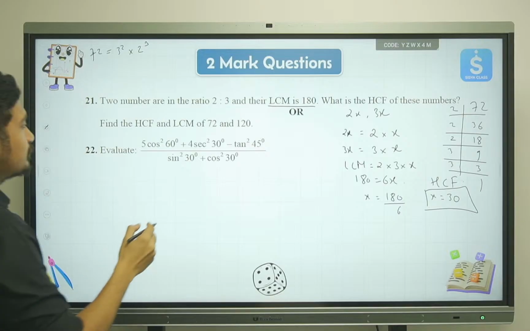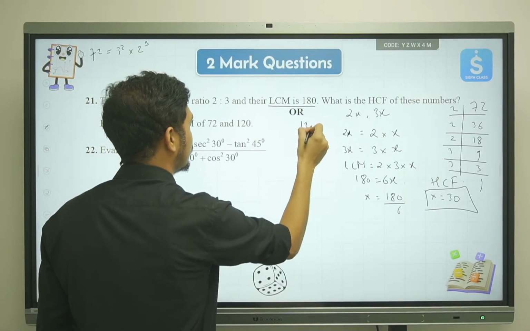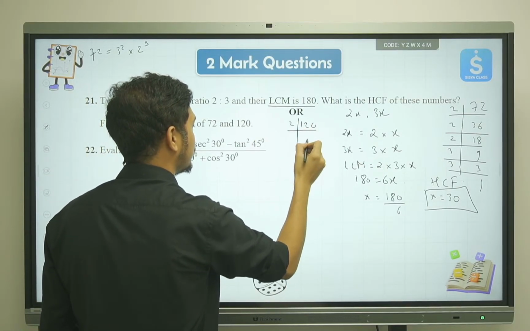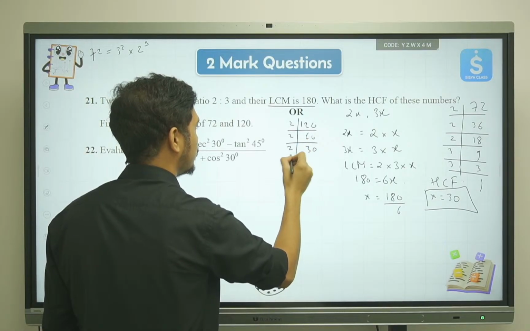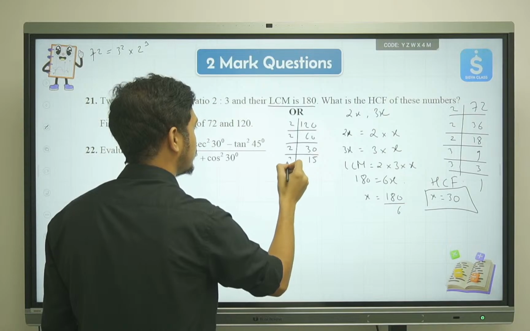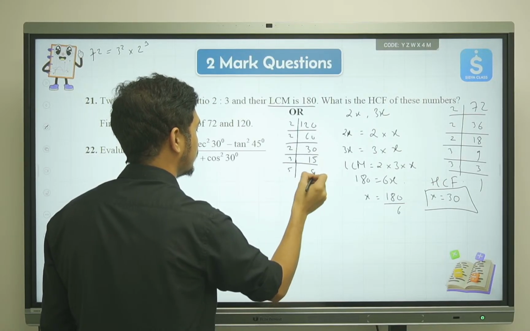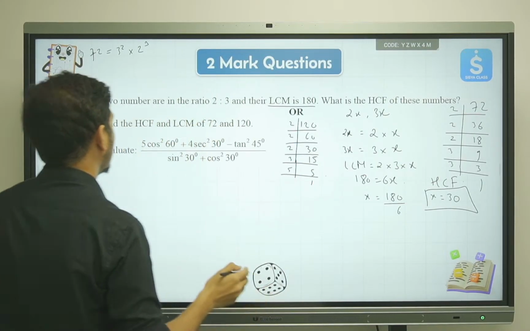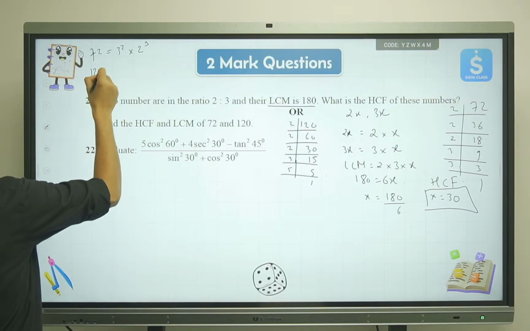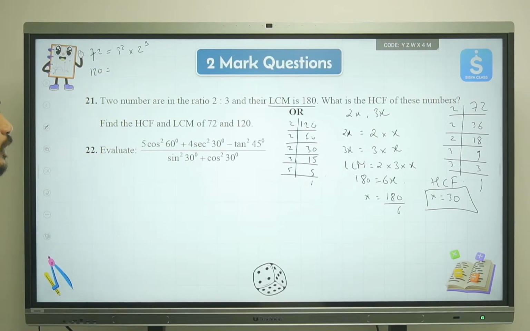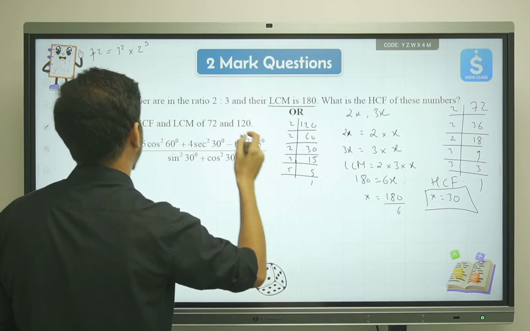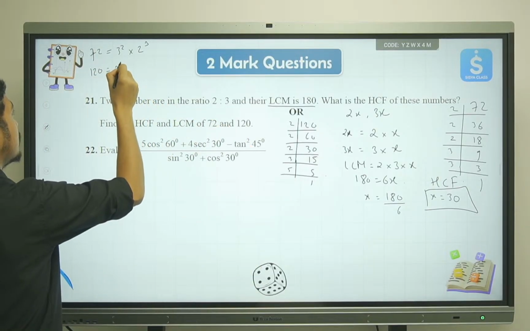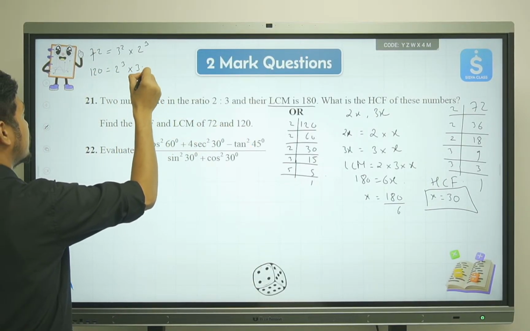Then moving ahead to the next number, 120. So 120 can be written as: divided by 2 we'll get 60, divided by 2 we'll get 30, divided by 2 we get 15, divided by 3 we get 5, divided by 5 we get 1. So 120 can be written as 2 cube times 3 times 5.